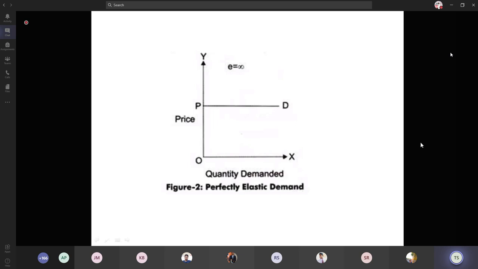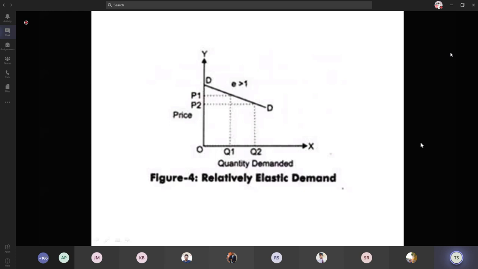We have some numericals in this elasticity of demand, and if the answer for elasticity is infinity, those products are categorized under perfectly elastic demand. And moving to the second one, this is relatively elastic, which is categorized as general elastic demand. That is, a slight change in the prices makes a great change in the quantity demanded. This is the diagram which was already discussed under the elastic demand. The same diagram is here, and here the elasticity value is greater than 1. So the elastic demand always has a value greater than 1.